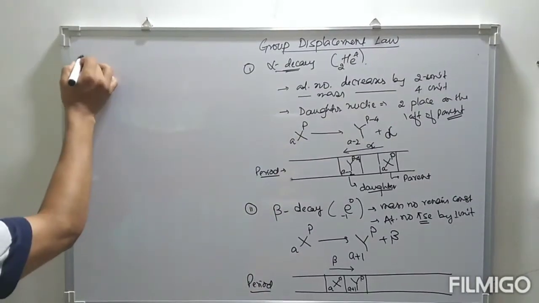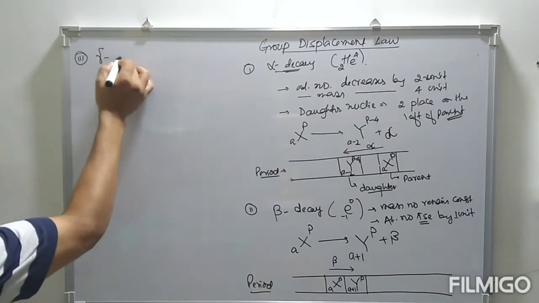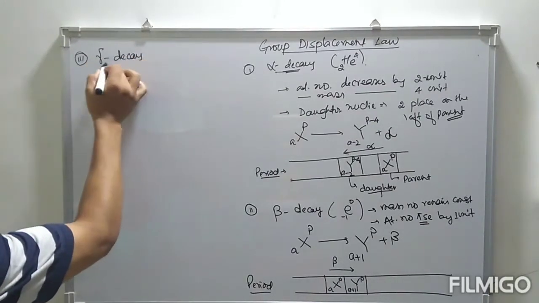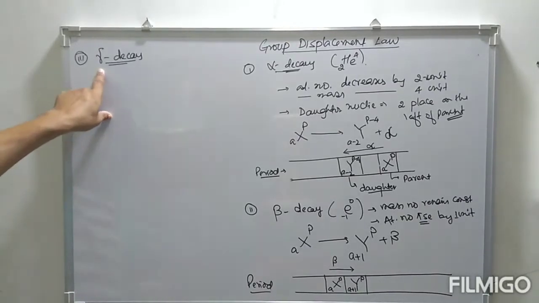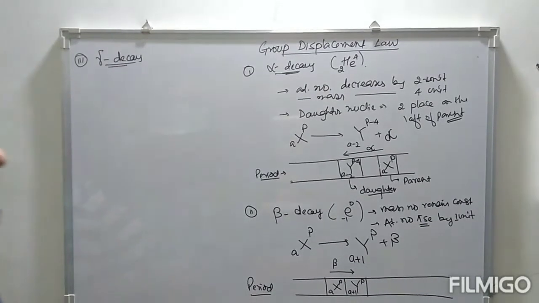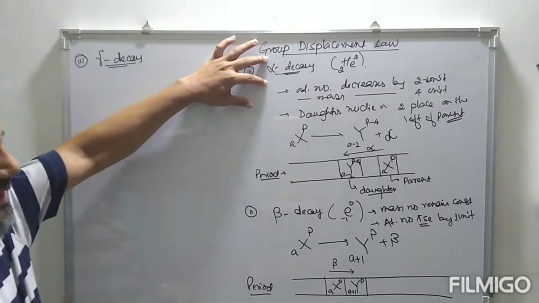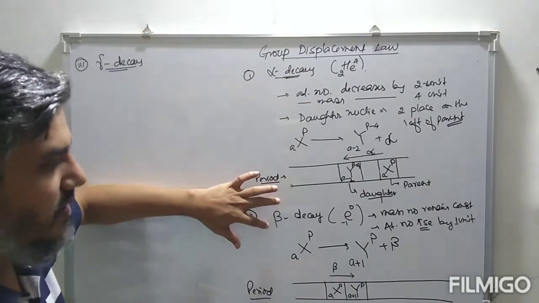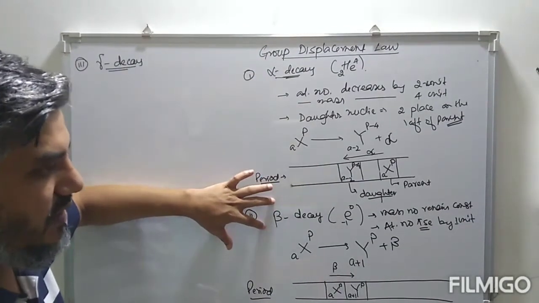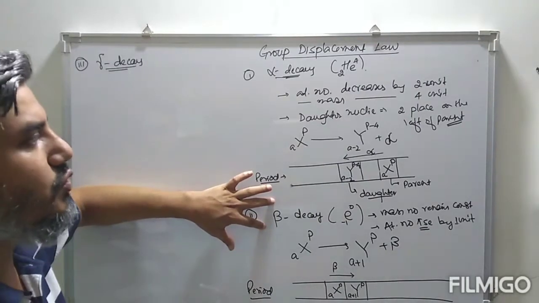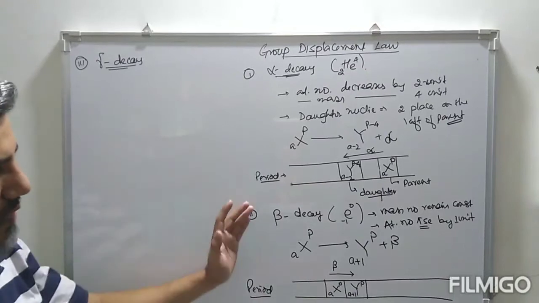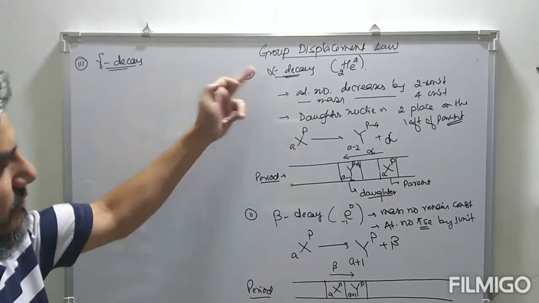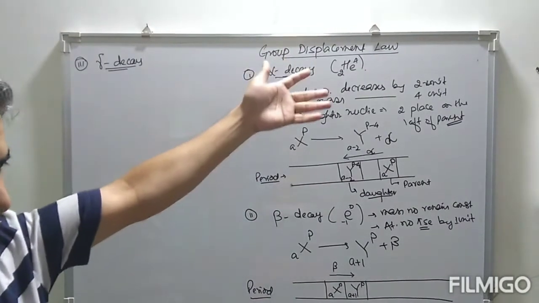Then we have the third decay, that is the gamma decay process. Now gamma particles are uncharged. After alpha decay and beta decay, the daughter nuclei is in a nuclear excited state.